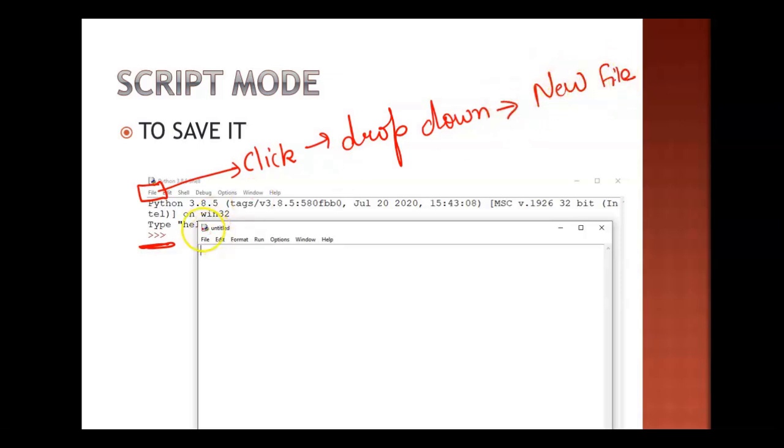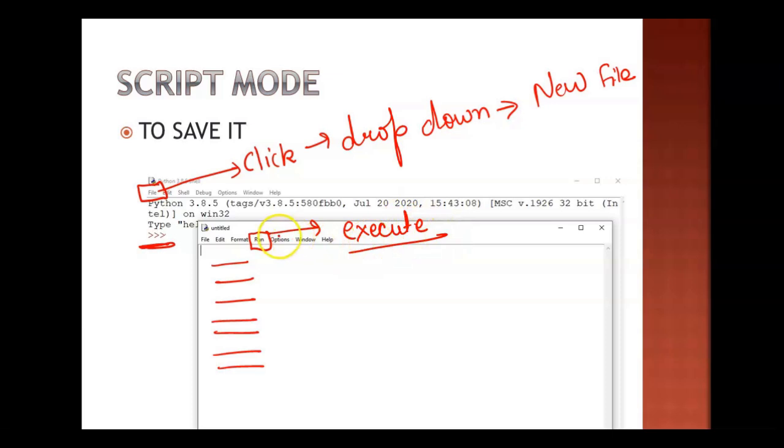And when you click on new file, this window will appear, and the cursor will start blinking on the first line of this window or file. Now you can write any code. Here it is. You can write any number of code and then you can run the code. Run is called execution. Okay, you have to execute your code. When you click it here, you have to select run module, right?